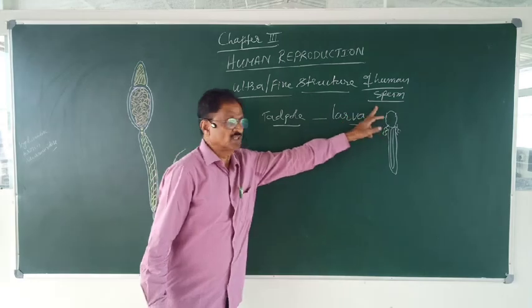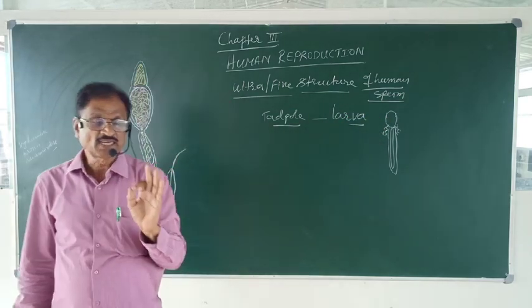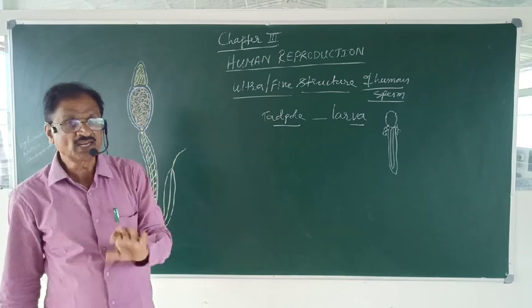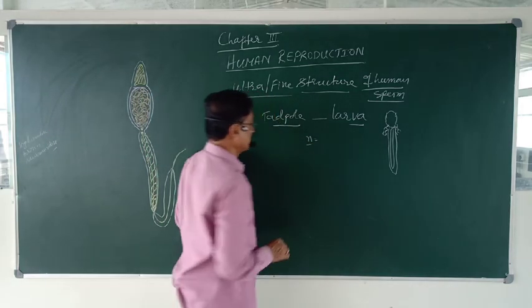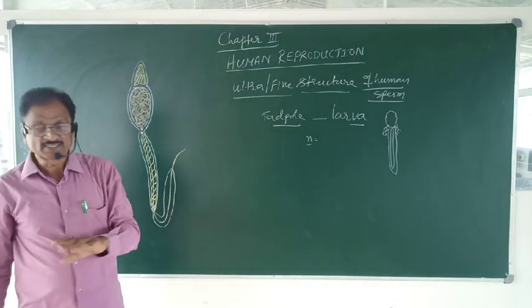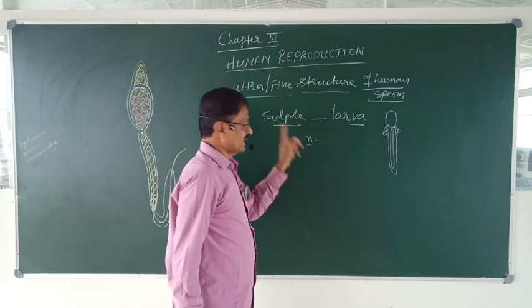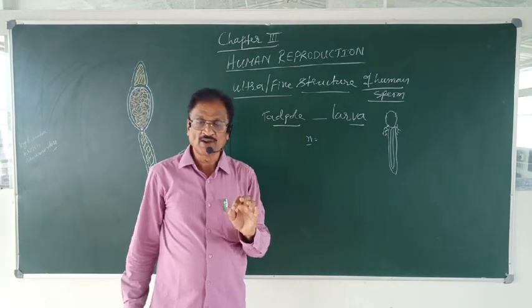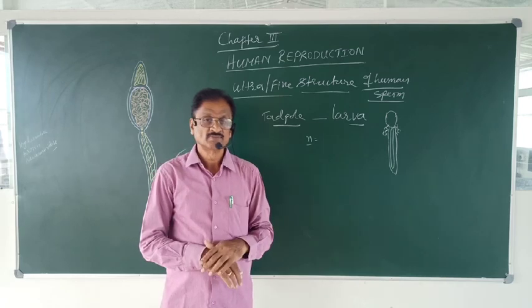What do you mean by a sperm in general? Sperm is a haploid male gamete. Haploid in the sense the number is represented by n. n stands for haploid number. What is haploid number?